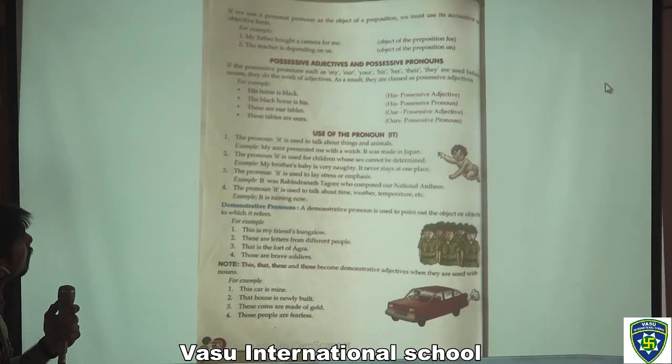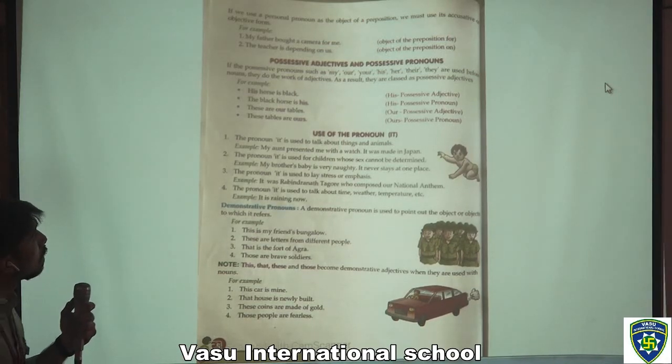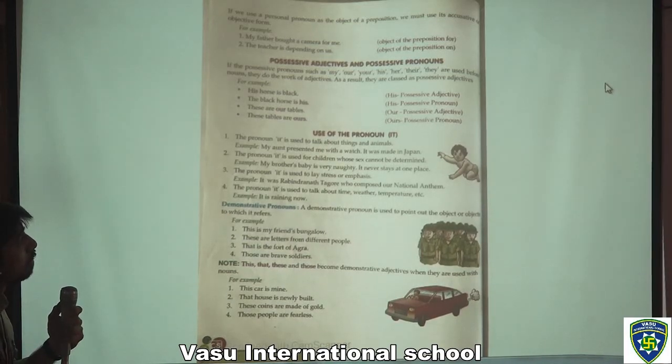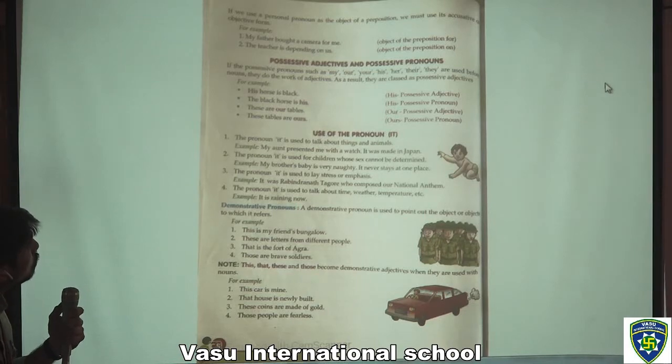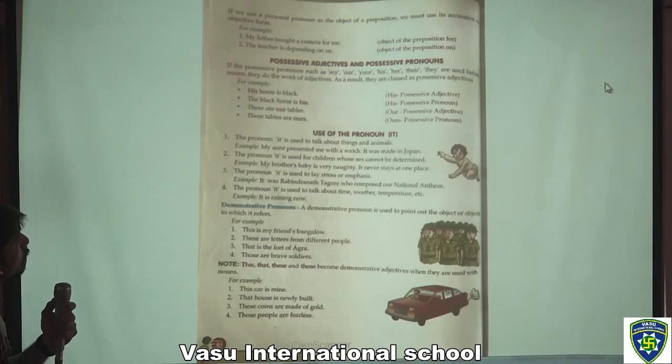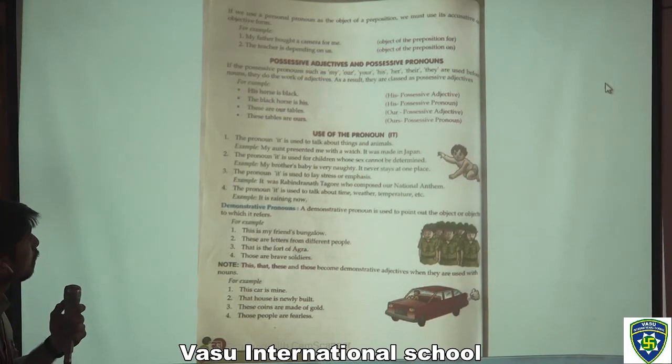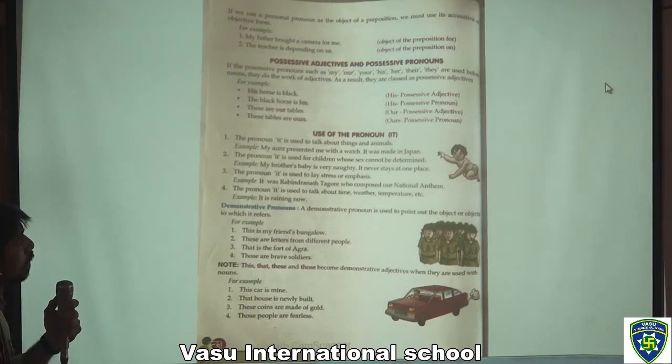So in this, the possessive words such as my, our, your, his, her, their are used before nouns. They do the work of adjectives. As a result, they are classed as possessive adjectives. For example, his horse is black. Here, his is a possessive adjective. In the next sentence, the black horse is his. Here, his is a possessive pronoun.